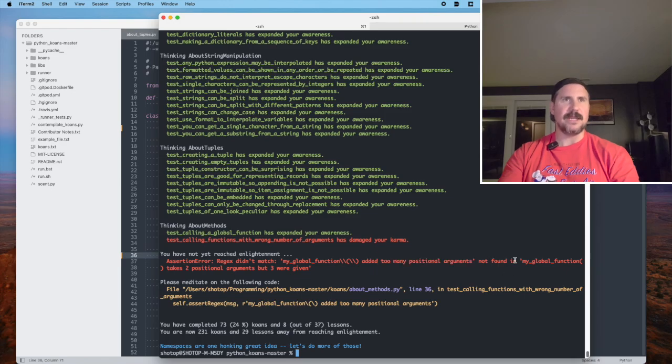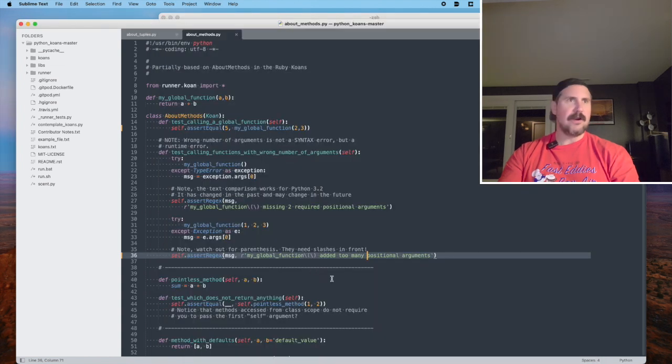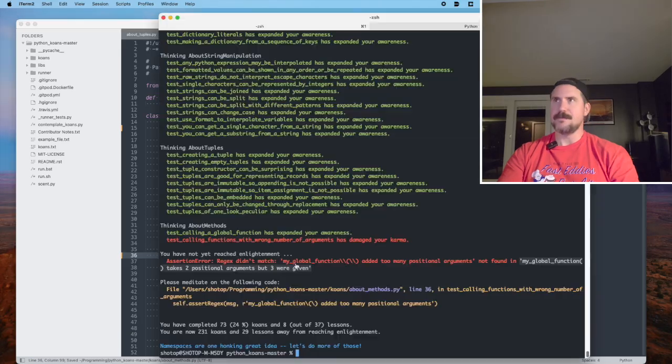What does it actually say? Not found in: my global function takes 2 positional arguments, but 3 were given. All right, so we want this. So this is the error that you actually get when you pass too many arguments to a function. Line 36.